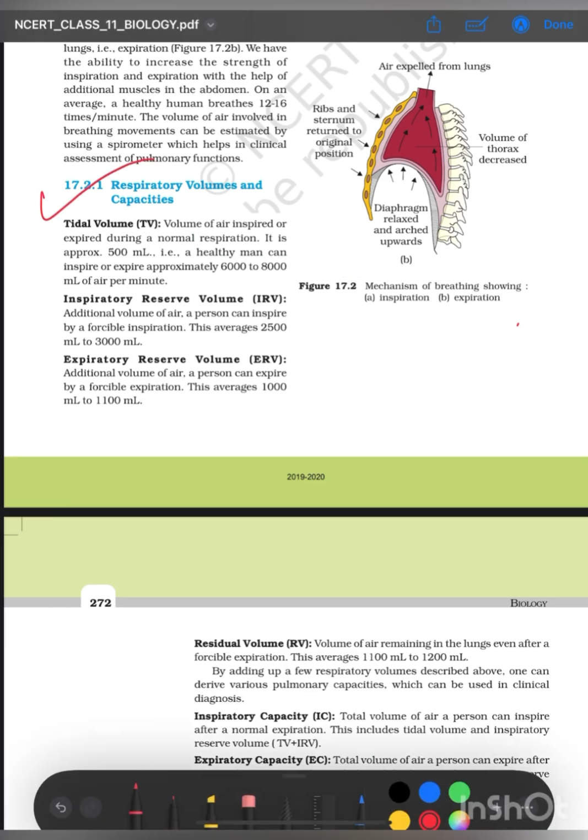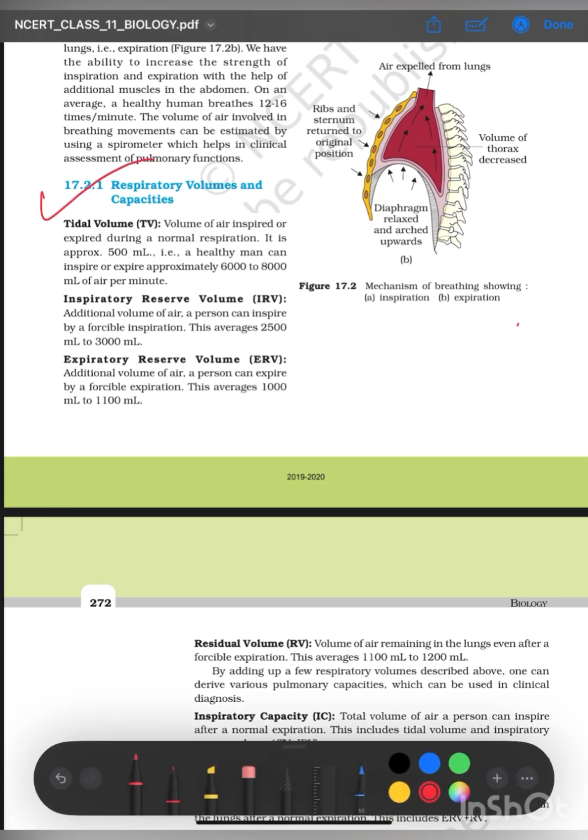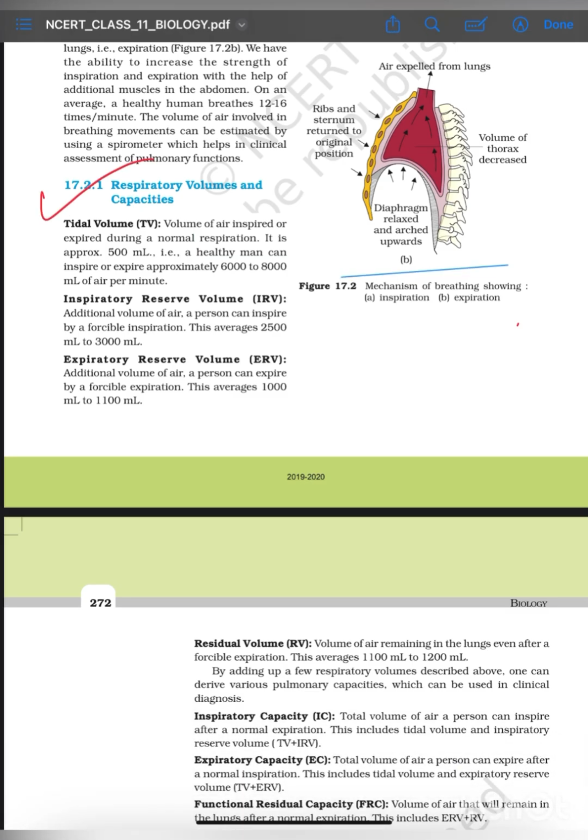Now, we'll learn about respiratory volumes and capacities. What are respiratory volumes and capacities? These are very easy terms. You just have to understand and learn them. Okay, so first we will discuss tidal volume.